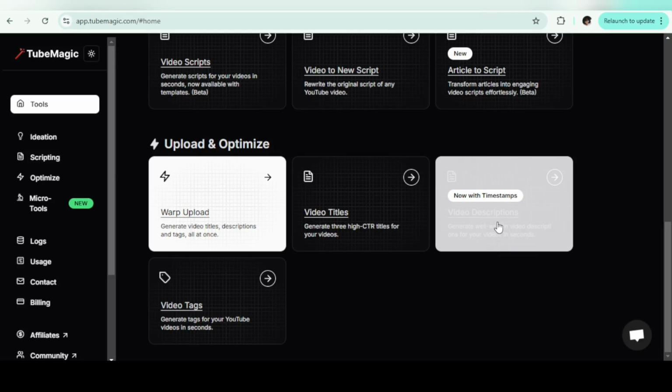Now let's talk timestamps. I have never used timestamps on my videos because I do not have the time and energy to do that manually. But I tried this with Tube Magic and it was, wait, what? It generated timestamps for a video I had uploaded a few months ago. I was like, okay, I'm doing this. So this tool is very, very efficient.